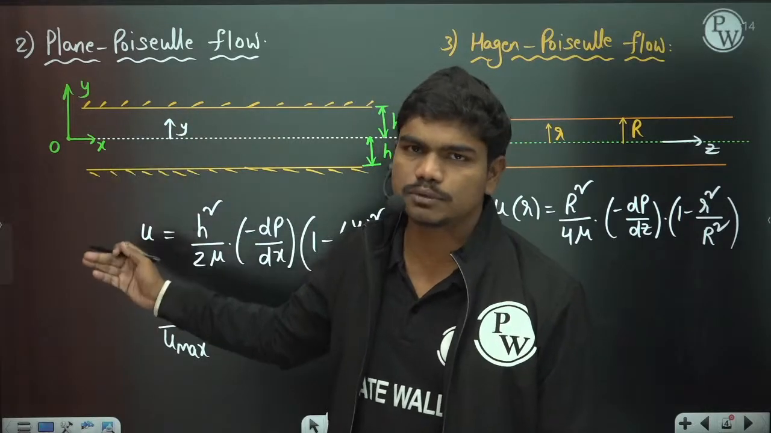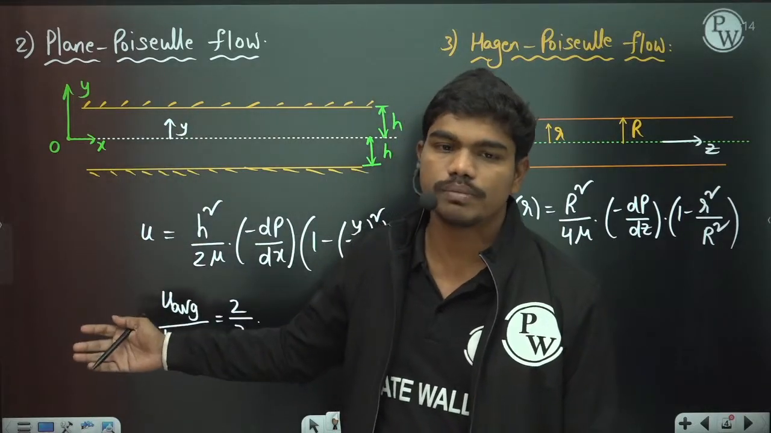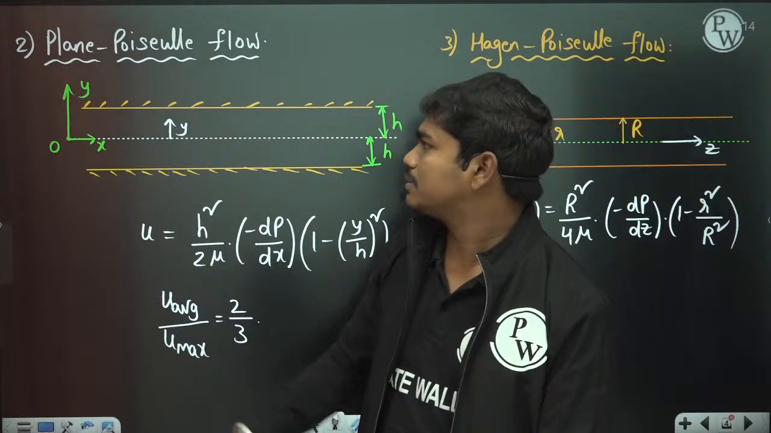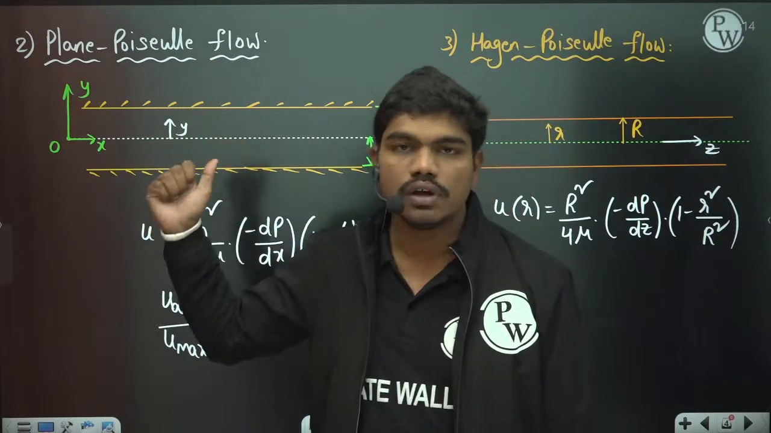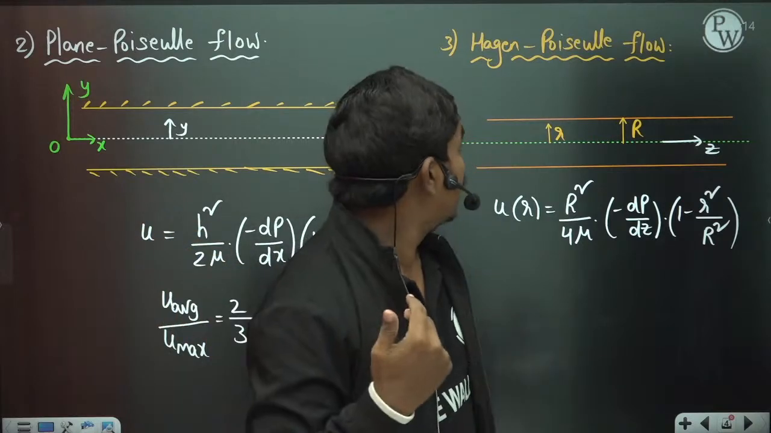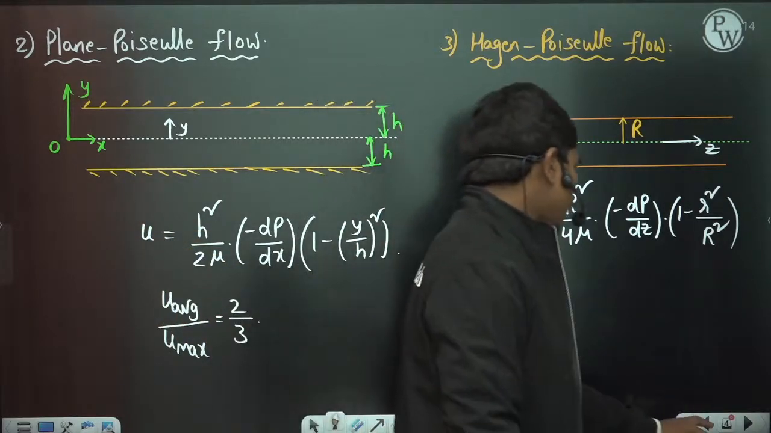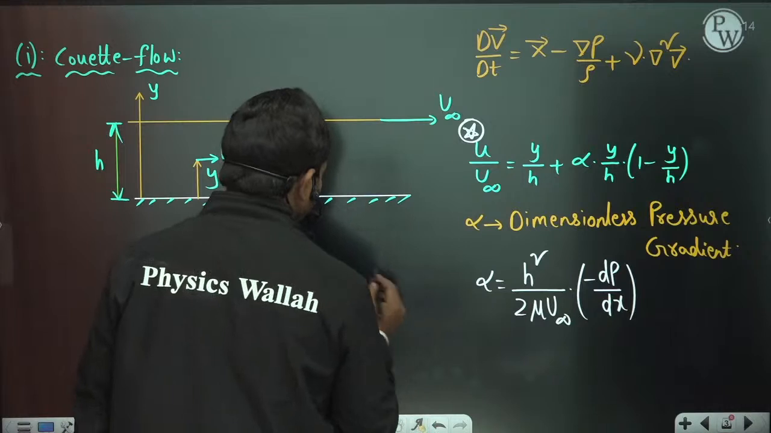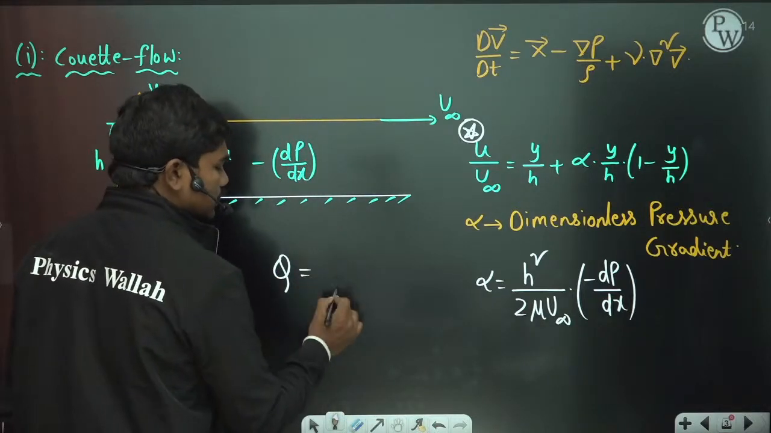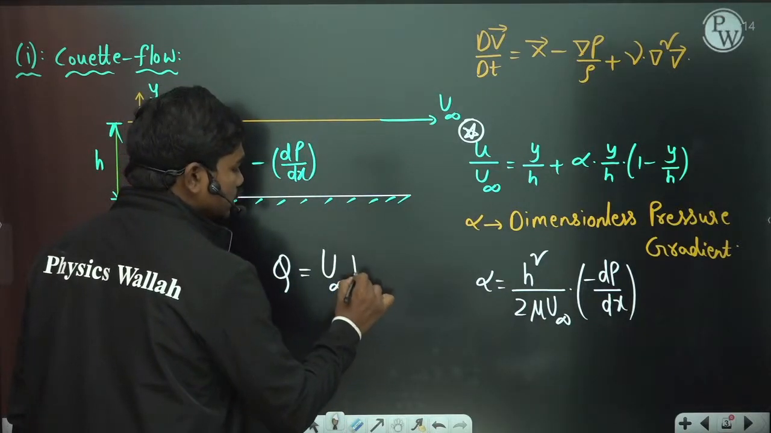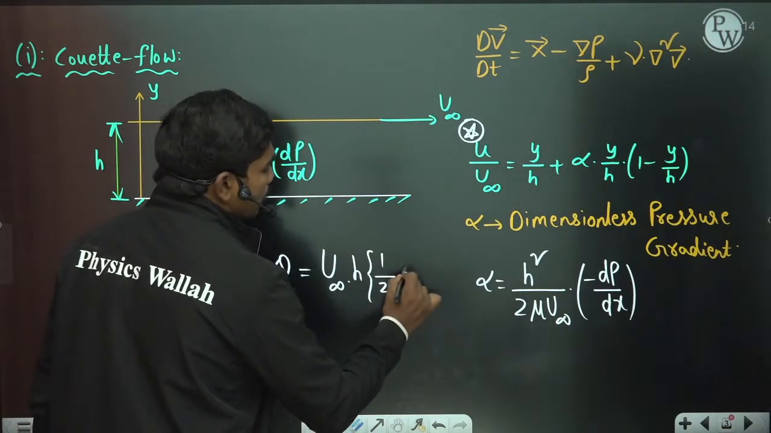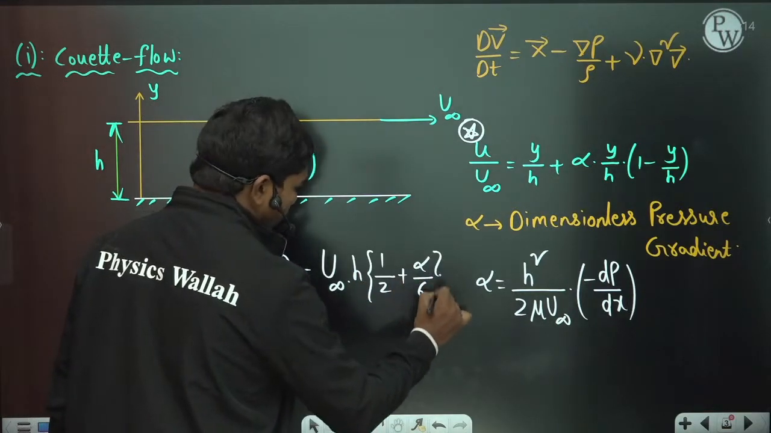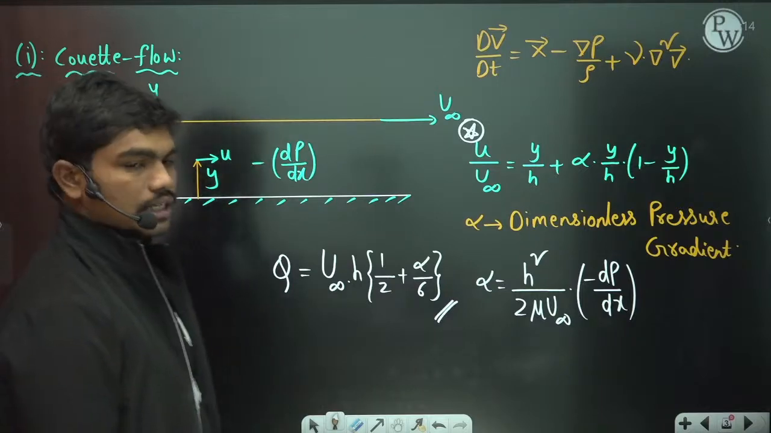We generally discuss 3 types of flows, actually 4, but the fourth one is normally for XC, not for mechanical in general. We have Couette flow, plane Poiseuille flow, and also Hagen-Poiseuille flow. One good point I would like to give you here is the total discharge between the plates is equal to u infinity times h into 1 by 2 plus alpha by 6. This is the total discharge between the plates at any given instant.